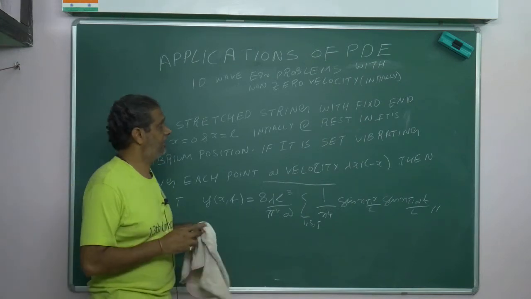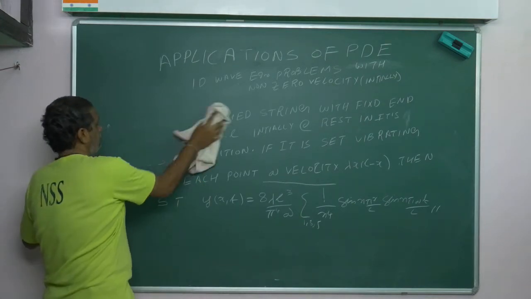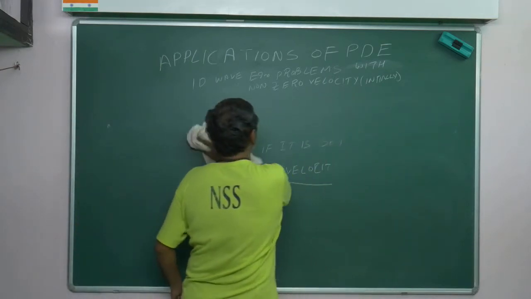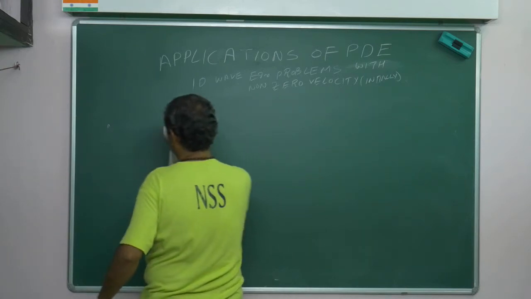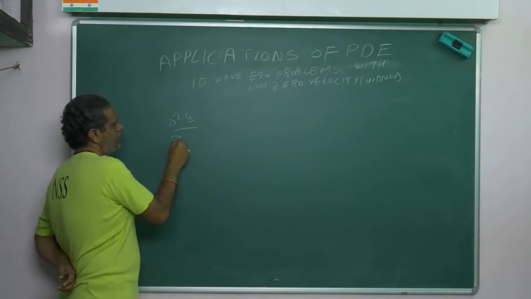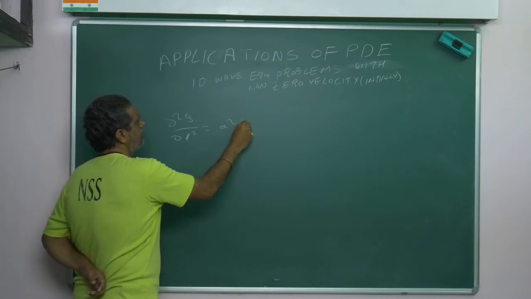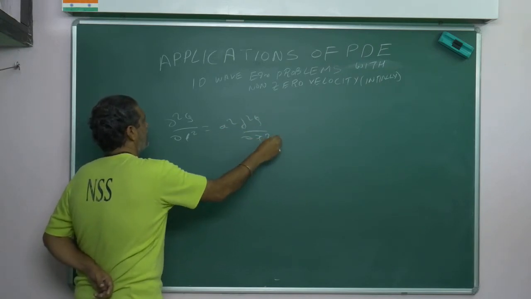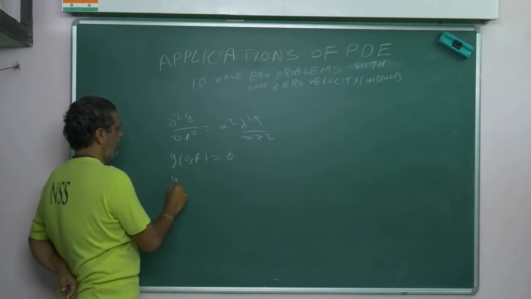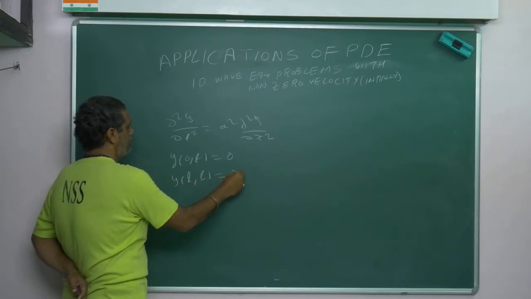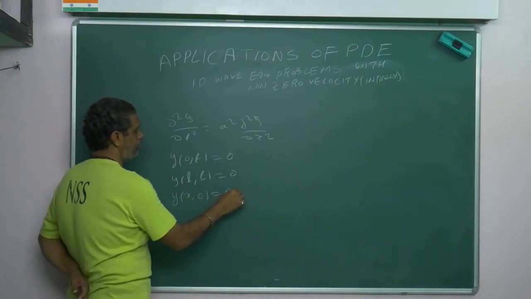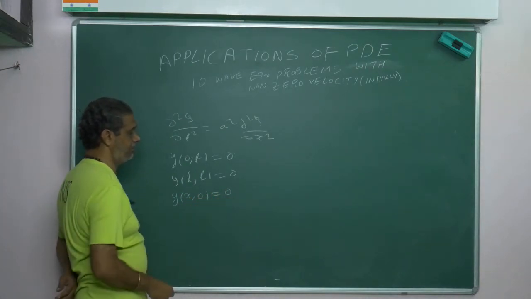Now write the equation, then the boundary conditions. Write the equation: dou square y by dou t square is equal to a square into dou square y by dou x square. The conditions are: y of 0 comma t is equal to 0, y of L comma t is equal to 0. Then initially the displacement is 0, y of x comma 0 is 0. Previously you would get y of x comma 0 is equal to f of x.